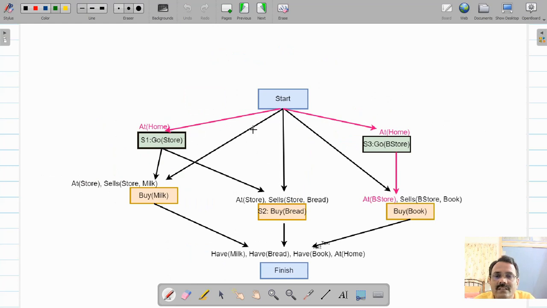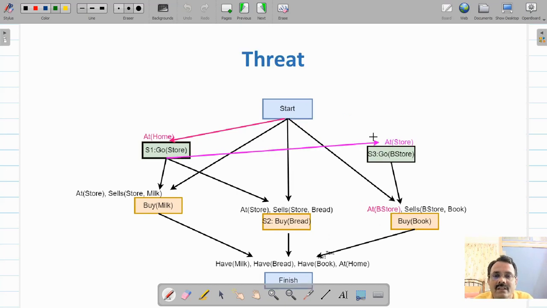So initially it will look like this, but here after buying milk you will be at the store, so again you will have to go home. So this we will remove by adding a link from go store to go bookstore. So this we have done out here.